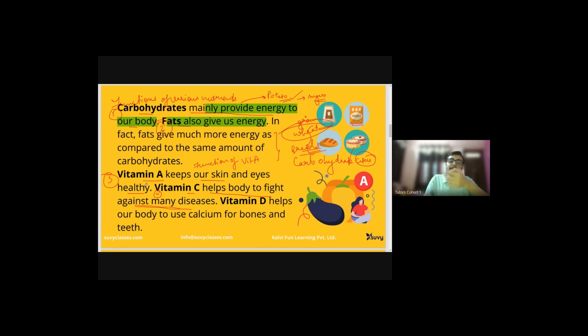First one was carbohydrate, second fats, third vitamin A, and fourth vitamin C. Then comes vitamin D, which is again very important and a very well known vitamin to all of us. It's usually said you should sit in sunlight. That's good for vitamin D, right? Sun is said to be a very good source of vitamin D, and vitamin D helps to use calcium for bones and teeth, as it has been mentioned. It makes our bones and teeth stronger. All right. So I hope this was clear to you.